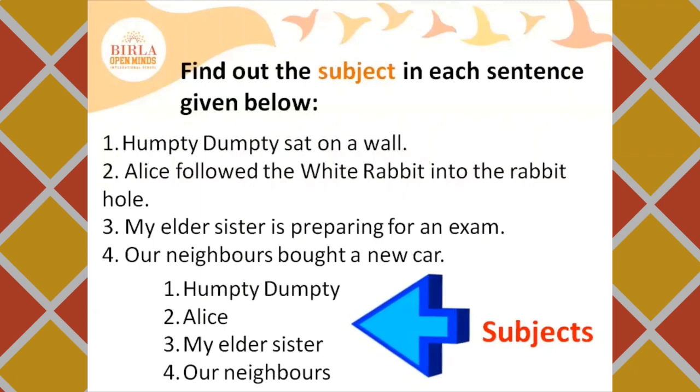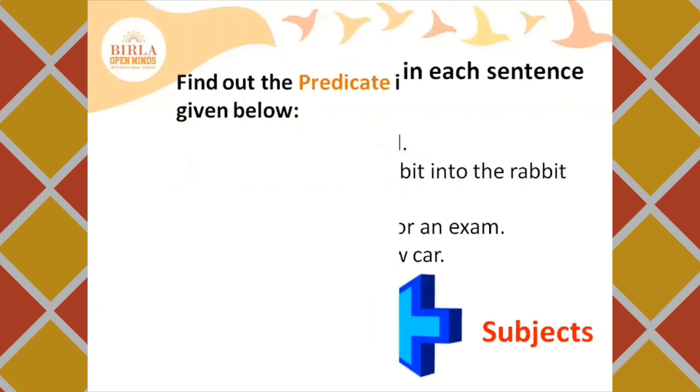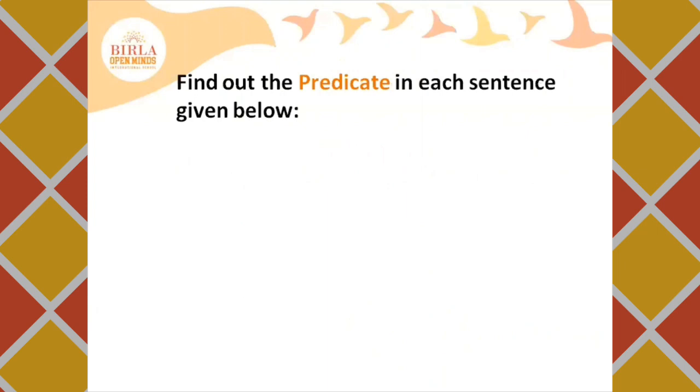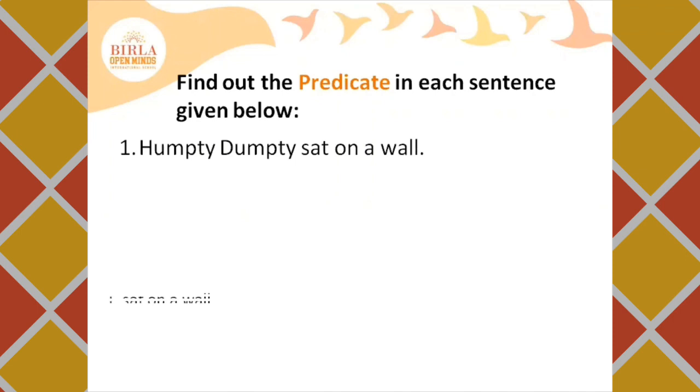Let's go to the next exercise. Find out the predicate in each sentence given below. You have to find out the predicate in each of these sentences. Humpty Dumpty sat on a wall. What do you think is the predicate here? Yes, sat on a wall is the predicate in this sentence.